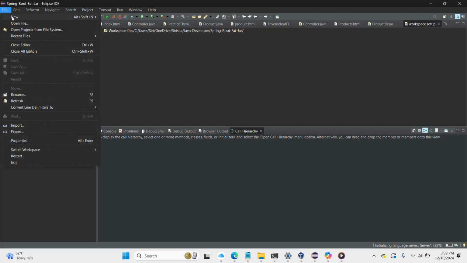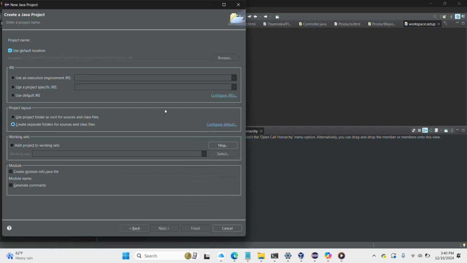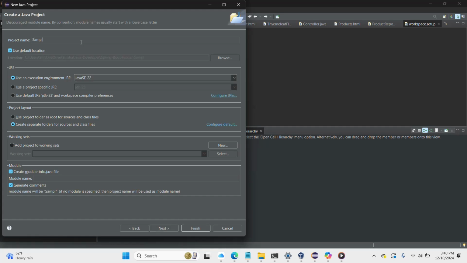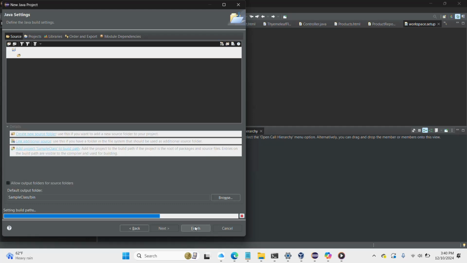And if you want to create a normal Java application, you can go for Java project, just Java project, and then click next and give a name here. And click on next and click on finish.